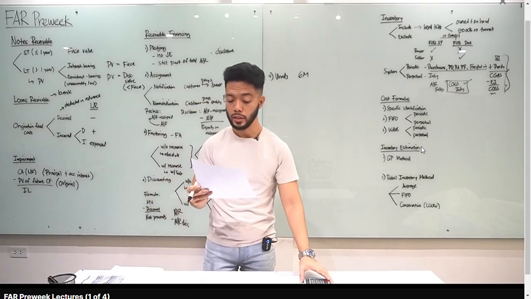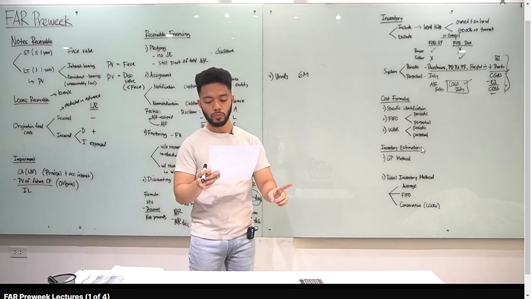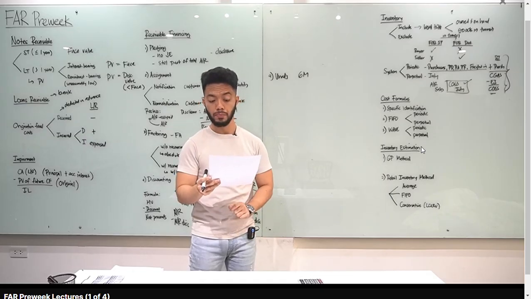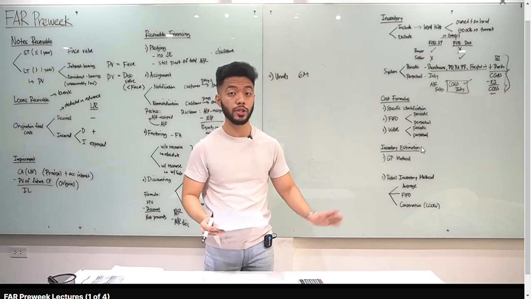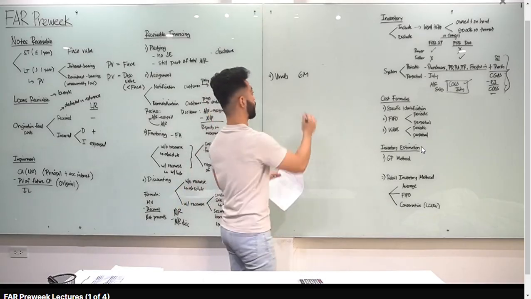Bullet number 1, included in the physical count, kasama daw dito sa 6 million, goods billed to customer FOB shipping point on December 31. These goods had a cost of 125,000 and were picked up by the carrier on January 10. Ibig sabihin class niyan, na-ship siya January 10. Okay, hindi pa na-ship. So sa atin pa rin yung goods niyan kasi tayo si seller. Tama lang yung ginawa dun sa bullet number 1. So wala kang adjustment sa bullet 1.